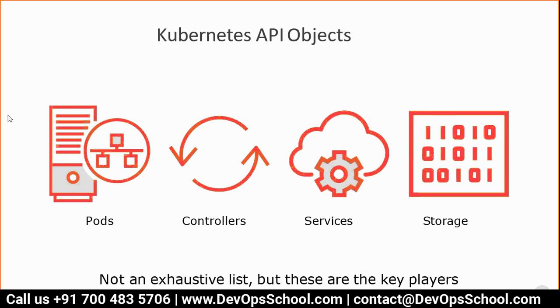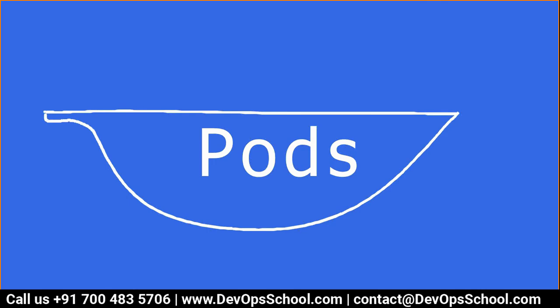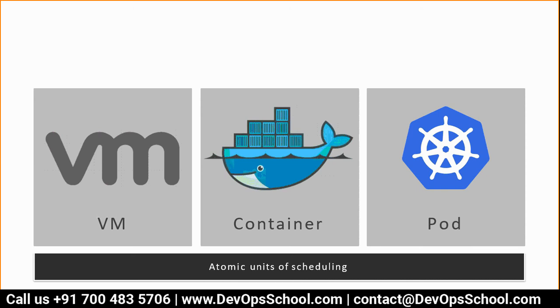Now you want to understand what you want to desire in YAML and JSON. So basically there are many objects which we have. In Kubernetes, we call them Kubernetes API objects, such as pods, different kinds of controllers, services, and storage. And this is not an exhaustive list; there are so many others available. So now the question is, what is a pod?